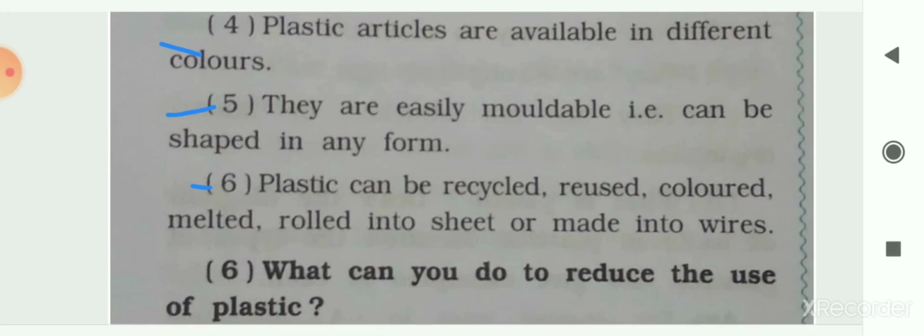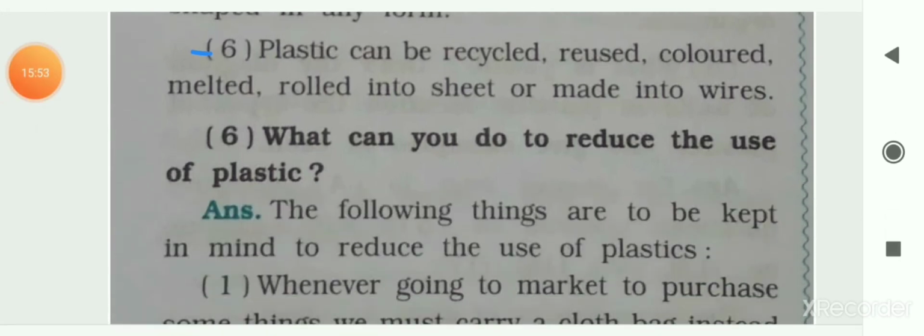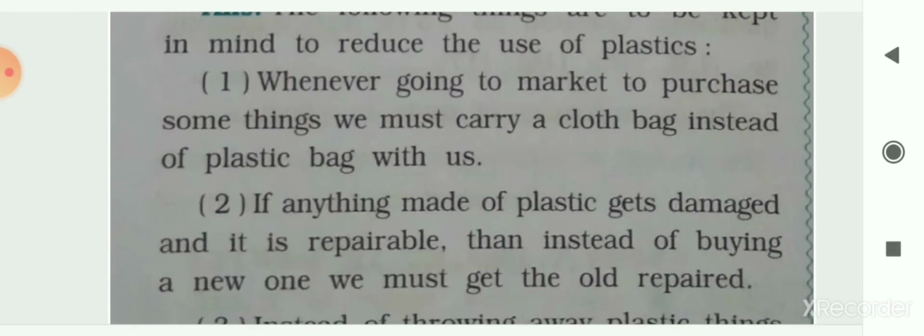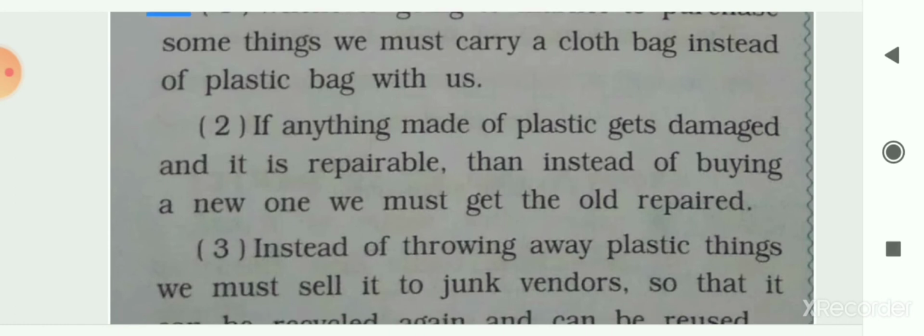Now the next question is question 6. What can you do to reduce the use of plastic? The following things are to be kept in mind to reduce the use of plastics. We can follow these things. The first one is, whenever going to the market to purchase some things, we must carry a cloth bag instead of a plastic bag with us. We can use that cloth bag again and again. So we have to use the cloth bag to reduce the use of plastic.